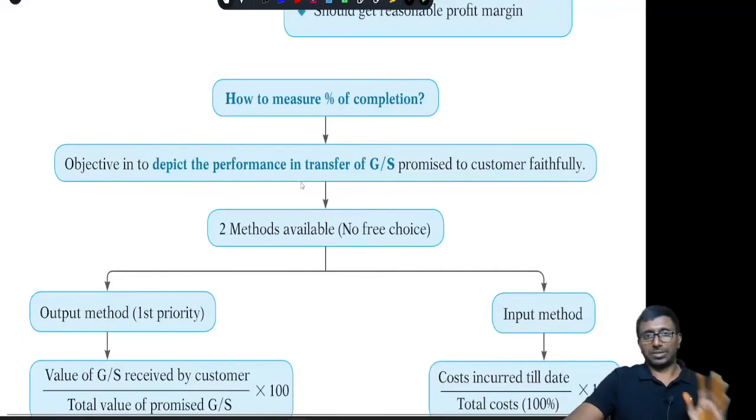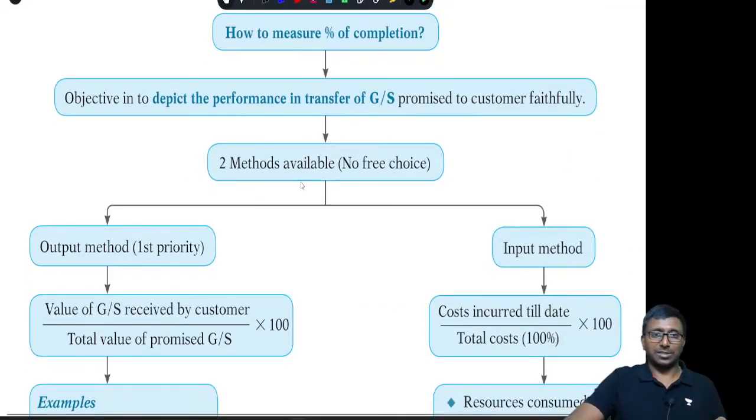Okay, sir, we are following the percentage completion method. So how do you determine the percentage completion? See, there are basically two methods available. One is the output method, the other is the input method. Input method is nothing but the cost method. Whatever method you use to calculate, the objective is that it should depict the performance, what is exactly transferred to the other party. That means how much work we have really provided to the other party, that percentage you are supposed to derive. The output method is prioritized or encouraged.